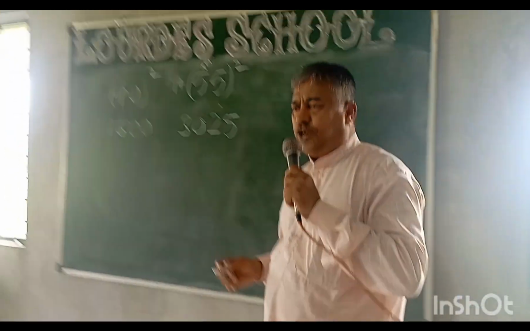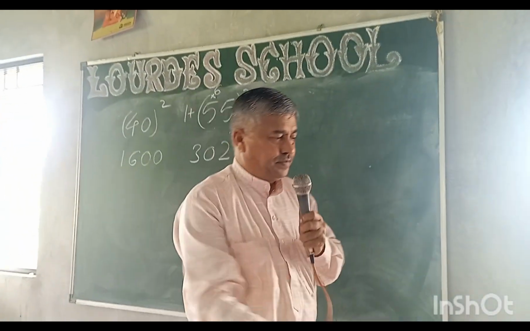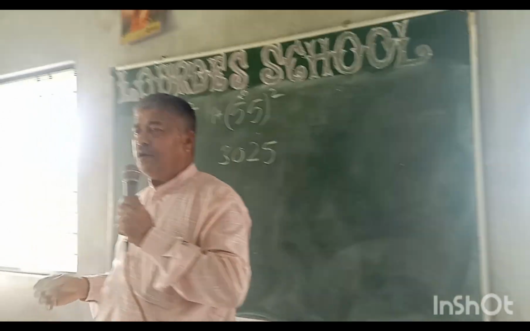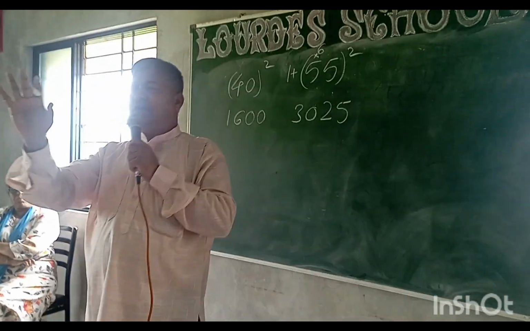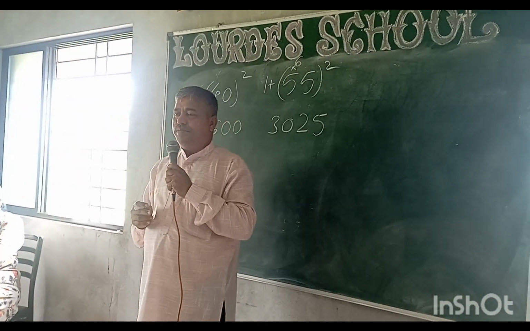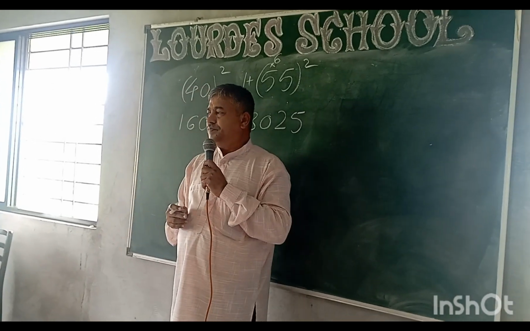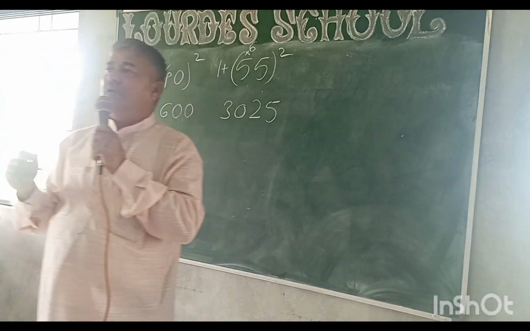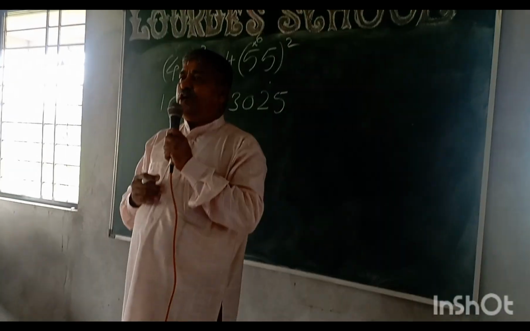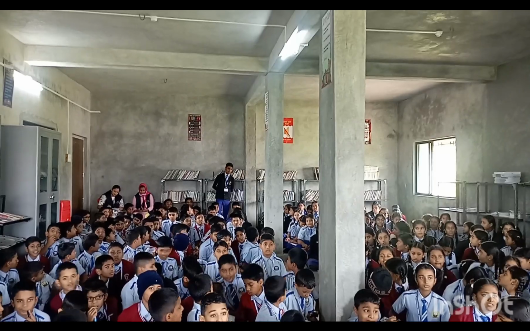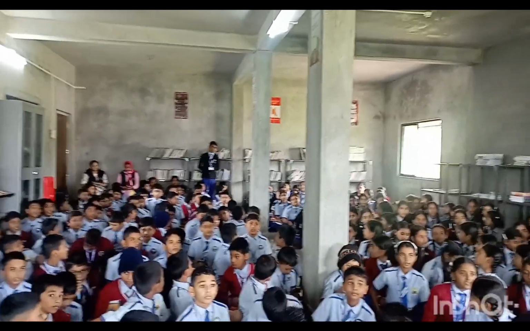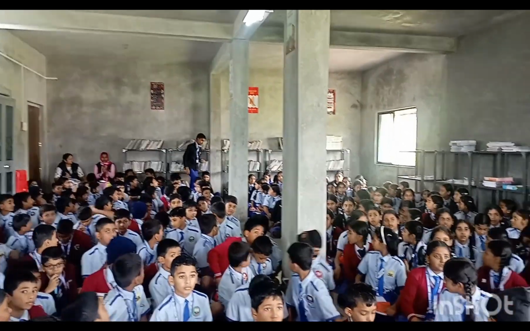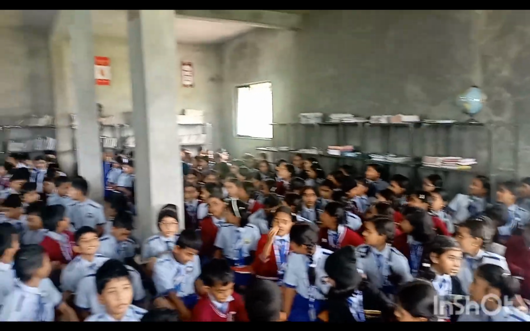Next question. Square of 75. Yes, come on. 75. Is it right? 5,625. Come here, please.